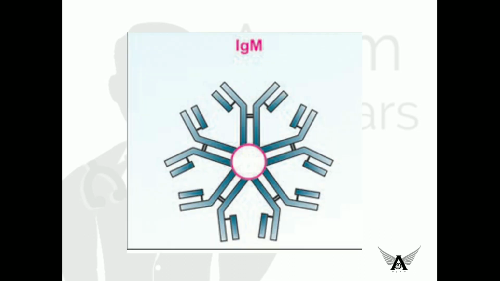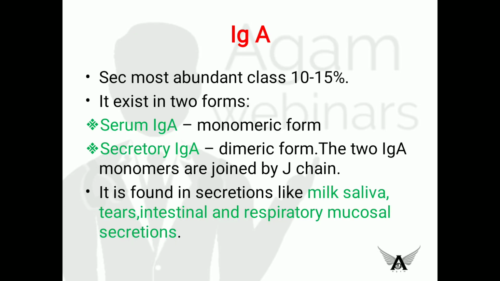Okay, this is the structure. 1, 2, 3, 4, and 5 immunoglobulin monomers are joined with the help of J chain. See, this red one is the J chain. It joins five immunoglobulin M monomeric units. Okay, this is the structure. The structure is frequently asked in the exam.